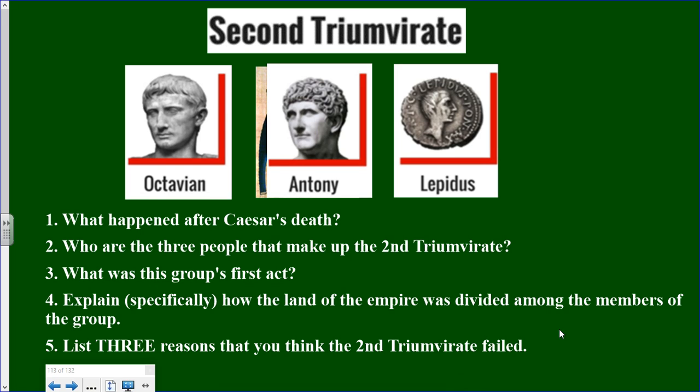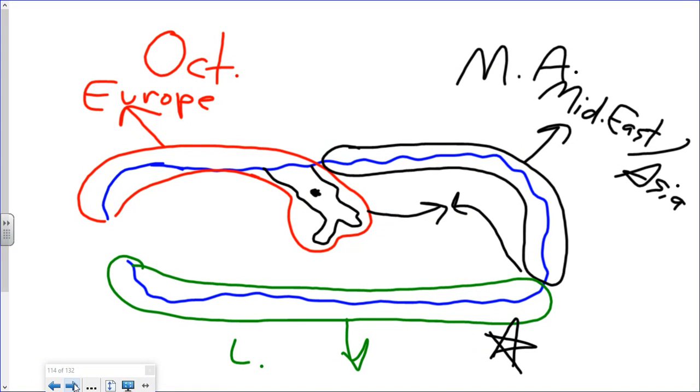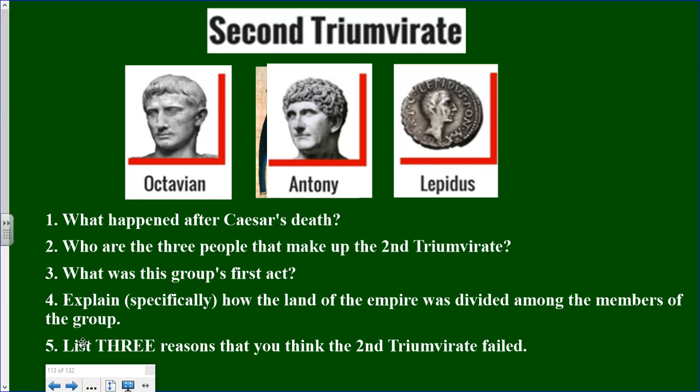What we're going to do today is go over the questions that you had about the second triumvirate, and we're going to talk about the answers. We want to make sure that you have the correct answers, first of all, but we also need to add any specific details that you might have missed, especially with the map going along with the regions of who was involved with the second triumvirate. I'm going to spend a little bit of time just specifically talking about this, okay? And that goes with question 4.